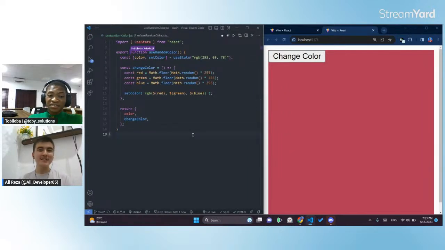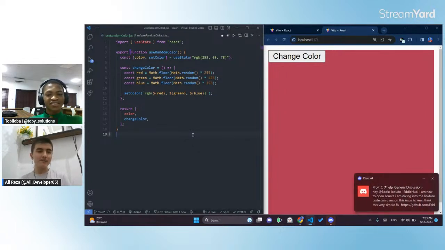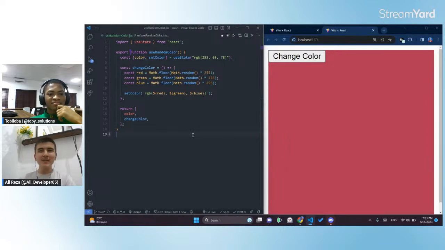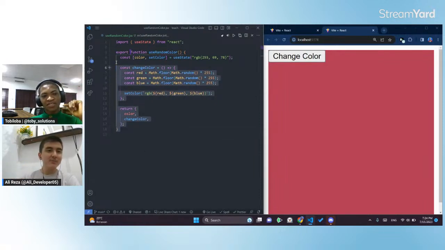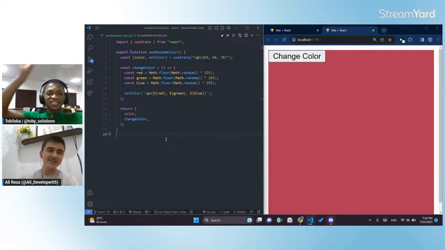Exactly, I agree with that. For example, if we are working on a massive project, we have to make a custom hook. In the future, if you want to bring some changes to the website, there's no need to go through all the files and update the code. You just need to update from one place and that's it. It's going to affect all the files and all the code.